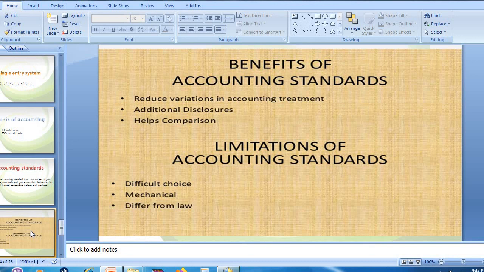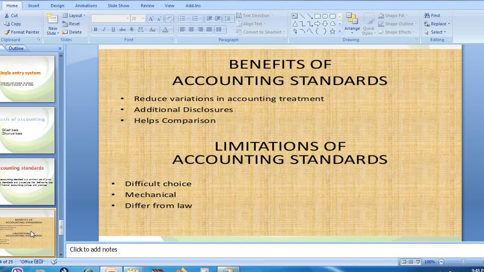The limitation, difficult choice. So there are so many alternative options they have provided. So it becomes confusing for the businessman or business concern to make a choice, which one to choose. So there are so many options. When there are so many options, is it possible for you to make a choice? No, right? That's what your accounting standard provides, a number of alternative choices. So because of that, it becomes difficult for the user to make a choice.